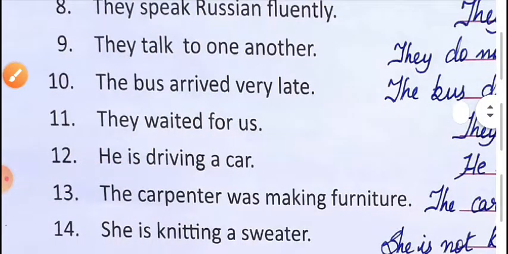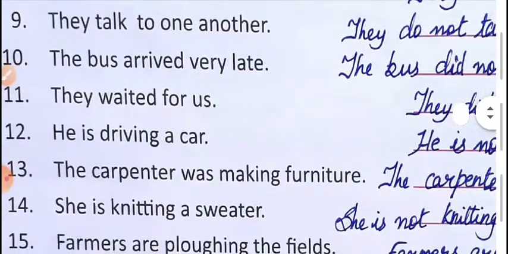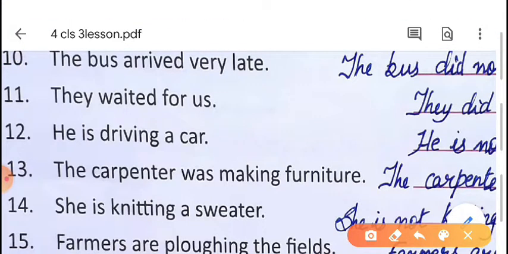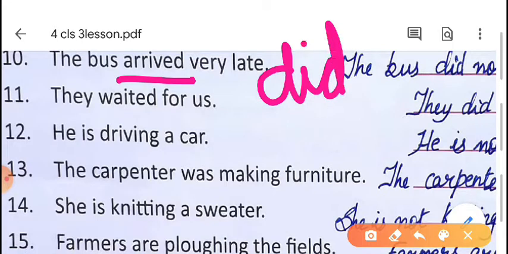Now 10th question, the bus arrived very late. Here the helping verb is not given. So what is the main verb? The main verb is 'arrived'. Is 'arrived' present tense or past tense? It is past tense. So we can directly write 'did'.